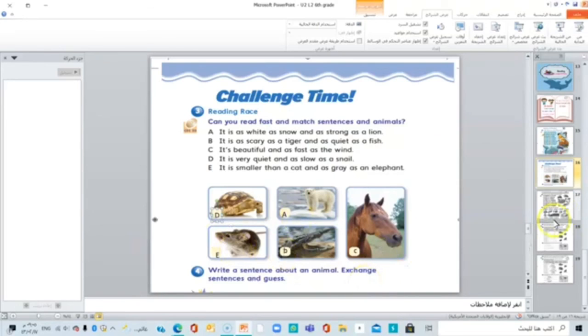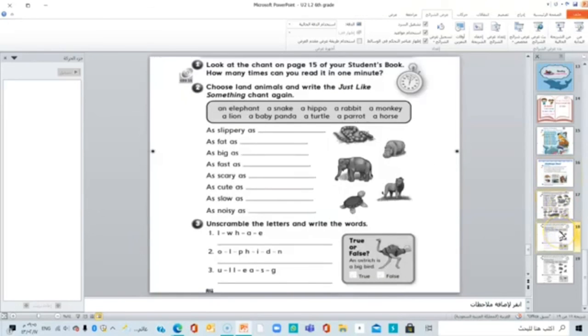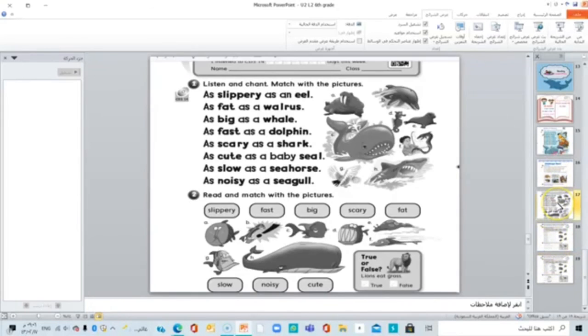The activity book, girls, please. The activity book, page 84 and 83. So, 83 and 84, girls. You have to do this exercise, girls, by yourself. This is homework. Read and match with the pictures. We have slippery, fast, big, scary, fat, slow, noisy, and cute, and match these words with the pictures, okay?